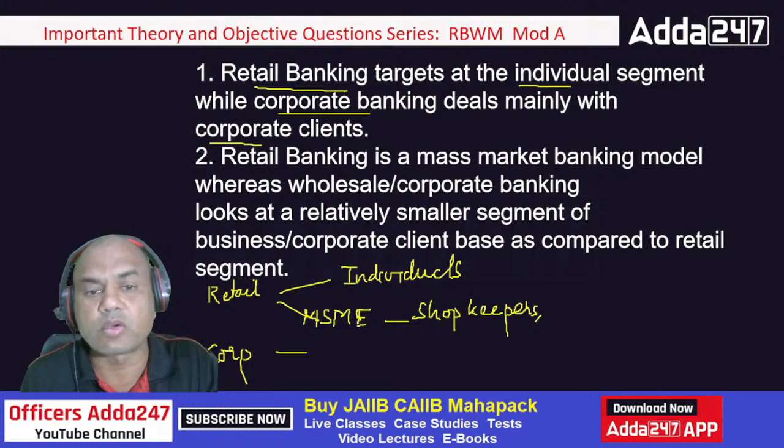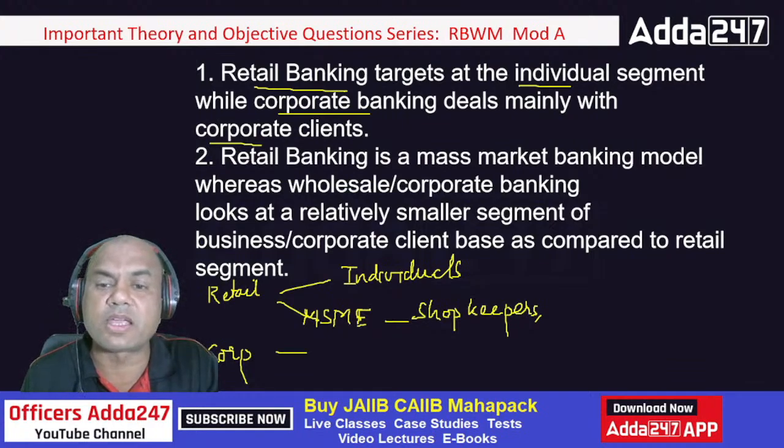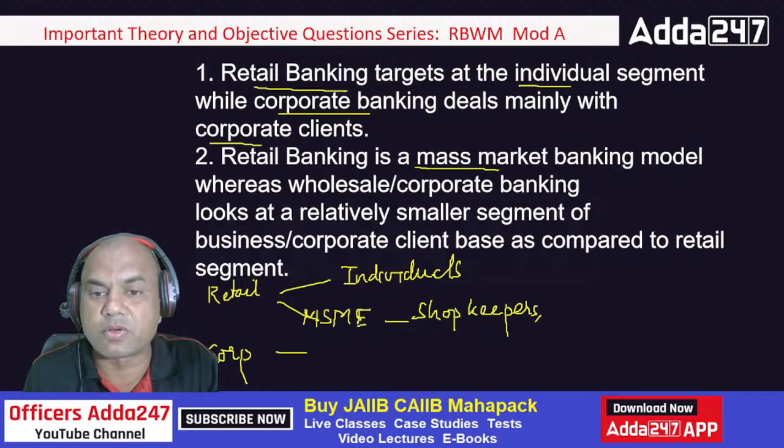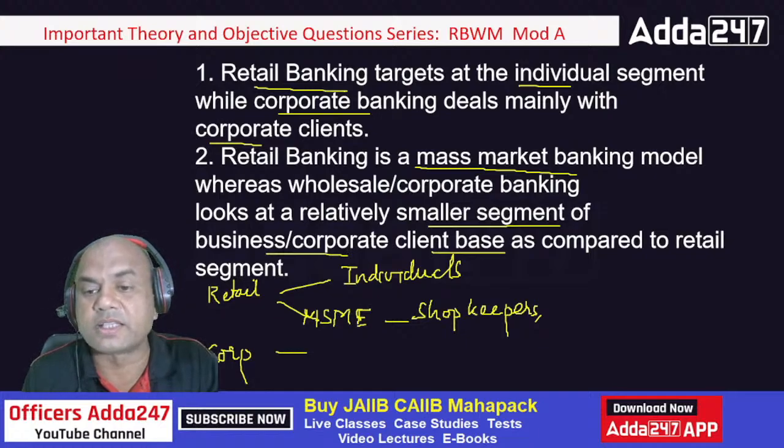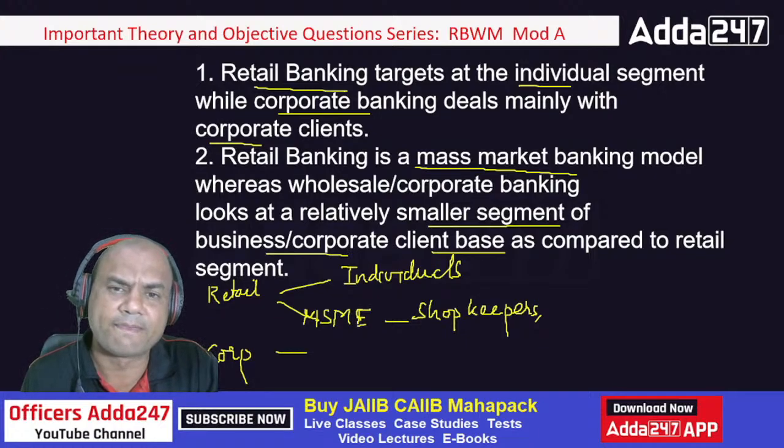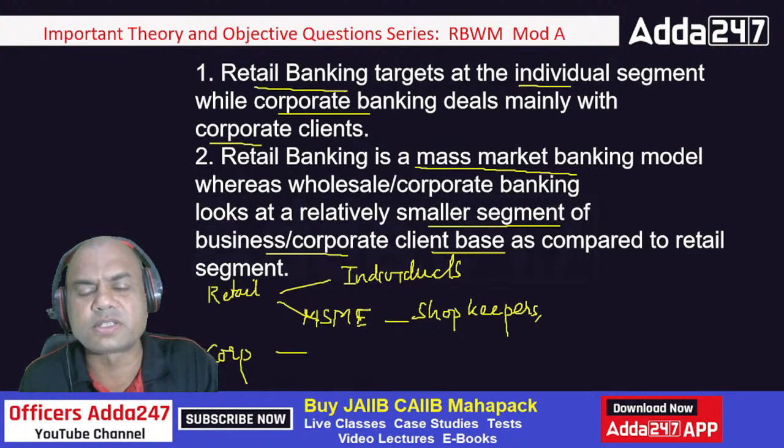Corporate banking, corporate clients. Okay. Second difference. Retail banking is a mass market banking model. Mass market means what? Whereas wholesale corporate banking is a relatively smaller segment of business, the corporate client base, as compared to retail banking. Quite obvious.